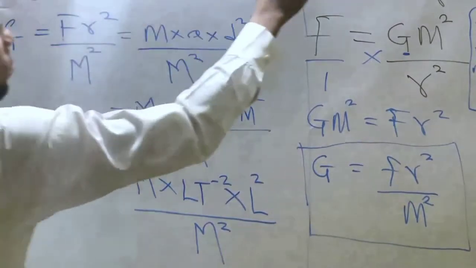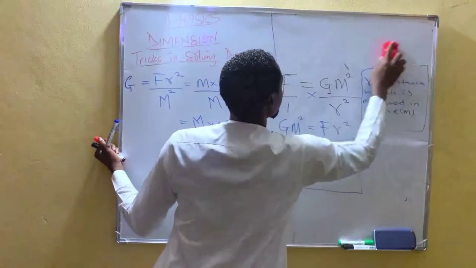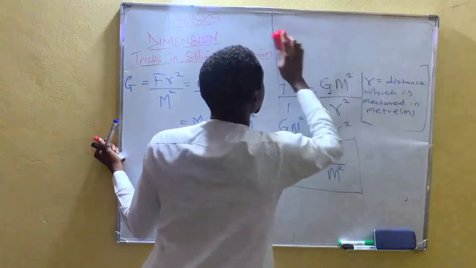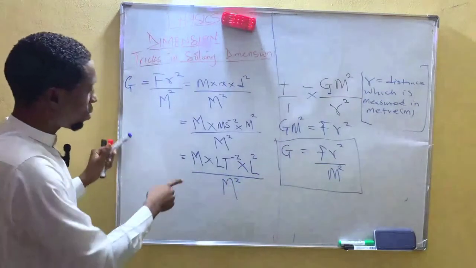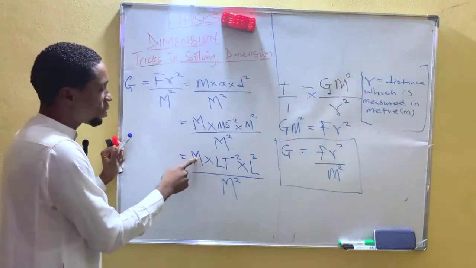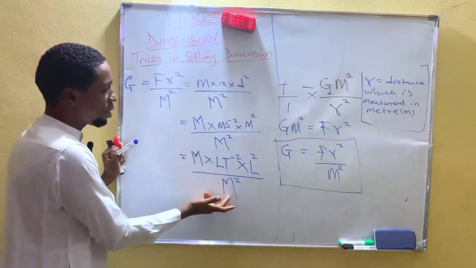After that, there is one mass here, and there are two masses here.